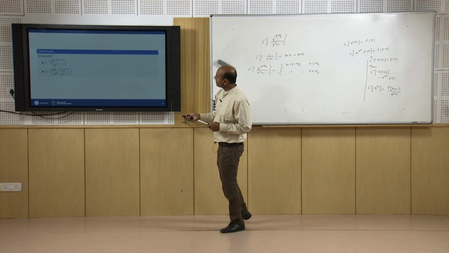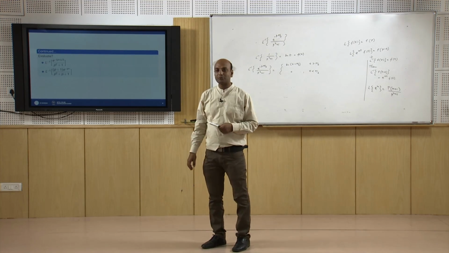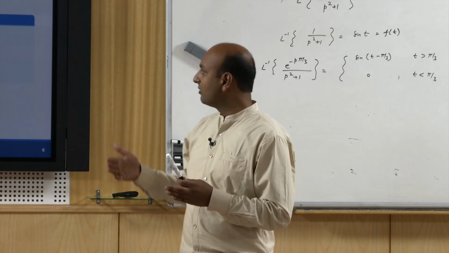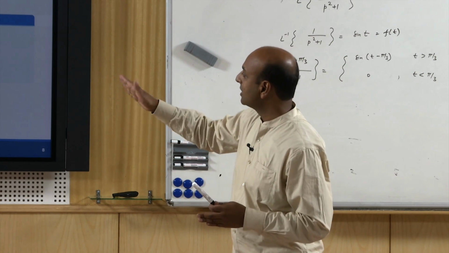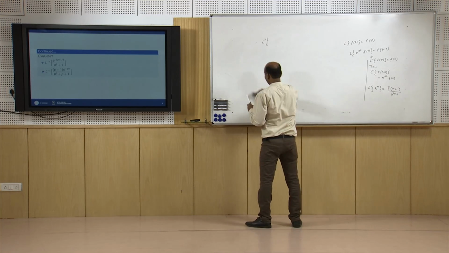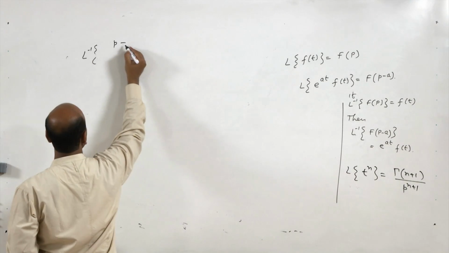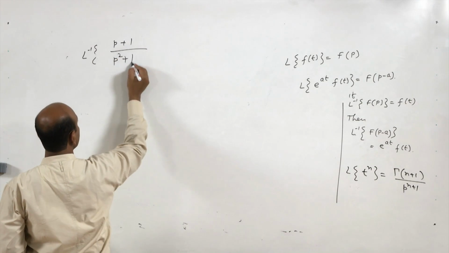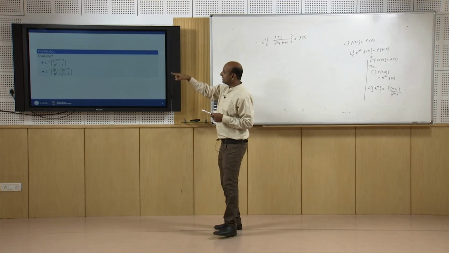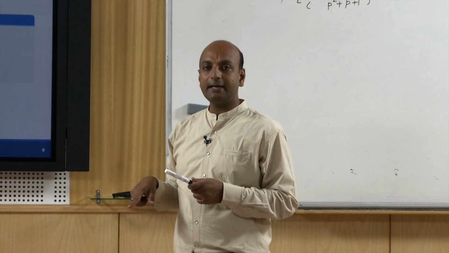Now, for the last problem, again we will first find Laplace inverse of p plus 1 upon p square plus p plus 1, and then using the second shifting property we will find Laplace inverse of the entire expression. So, first we will find Laplace inverse of this expression p plus 1 upon p square plus p plus 1, we will call it f t, and then for this entire expression we replace t by t minus pi.